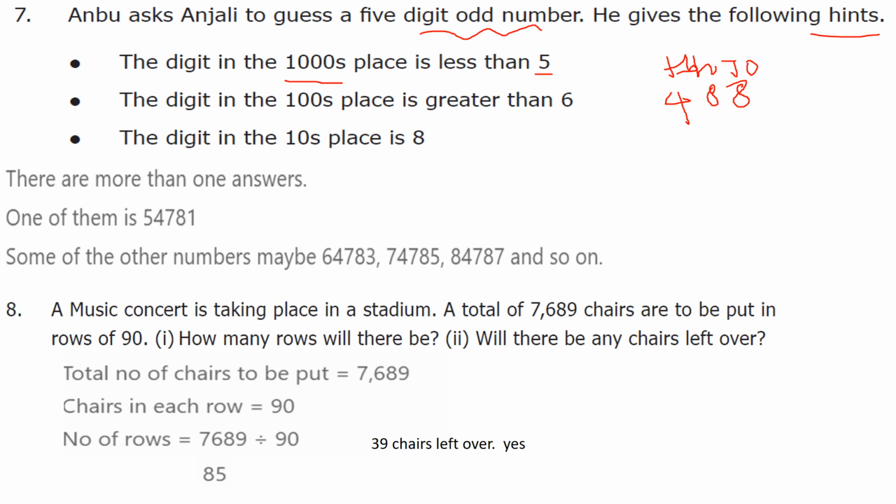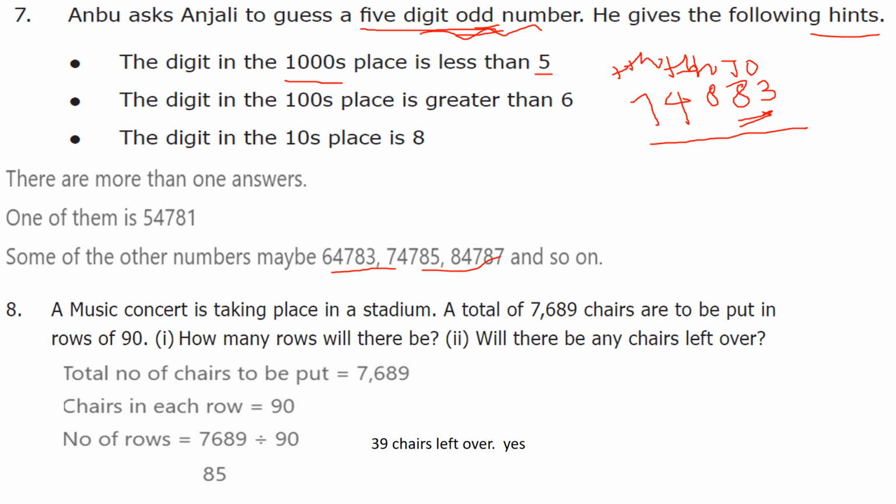But here the question asks for a 5-digit odd number. 5-digit means we also have to write the 10,000s place. In the 10,000s place we will take any number, say 7, and here one condition is there: odd number. So you can write here 1, 3, 5, 7, 9, any number. So I write 3 here. Therefore we will get several numbers. So I get 74,883, a 5-digit odd number.